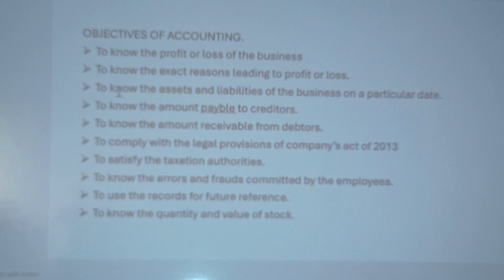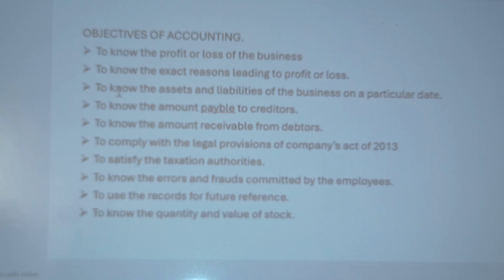Today we study about the objectives of accounting. What are the different objectives of accounting? Number one is to know the profit or loss of the business. To know the profit or loss of the business, we have to record the business transactions. Our main objective is to know the profit or loss of the business, the result of the business. So we need to record the business transactions. That is one of the objectives of accounting.